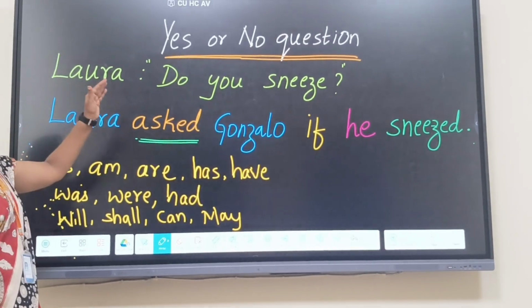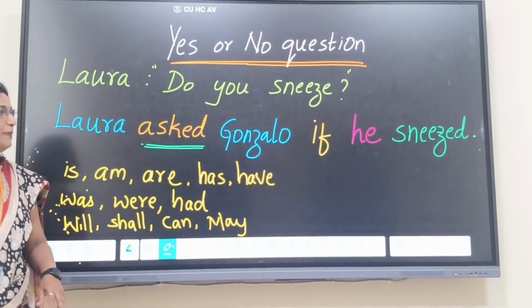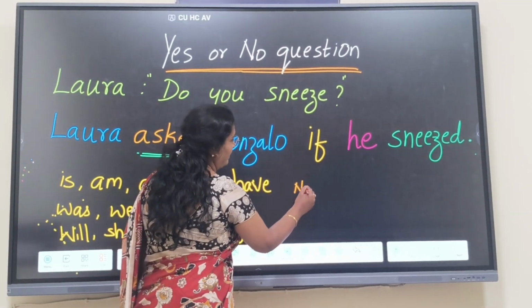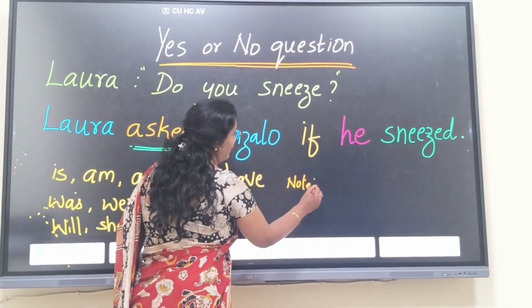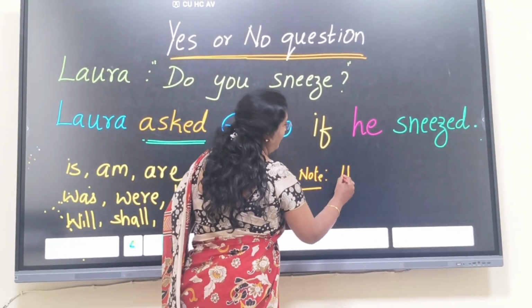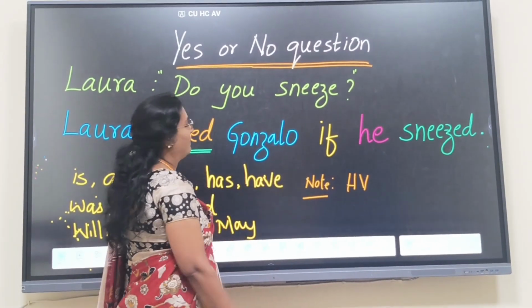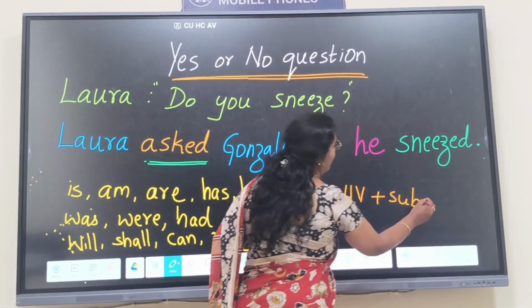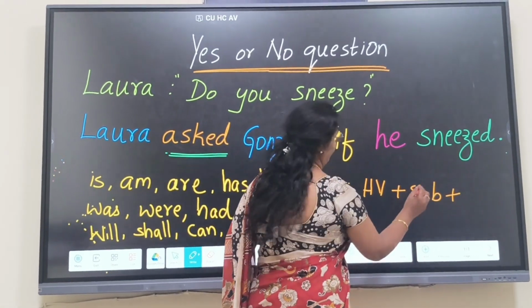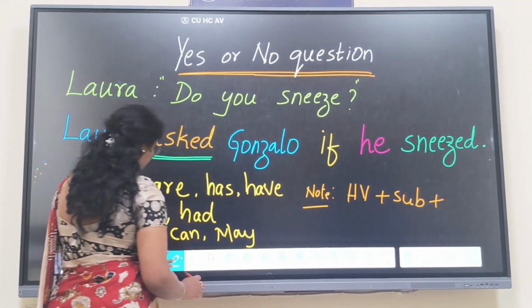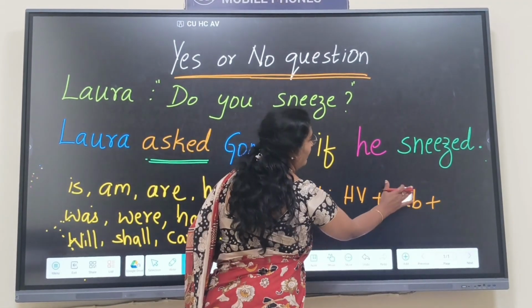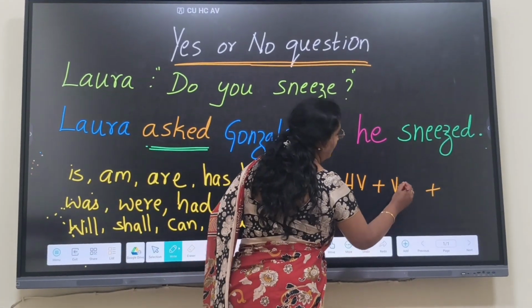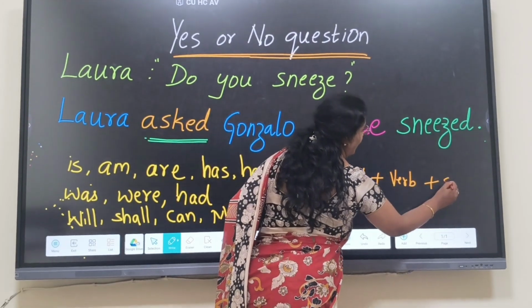Again, in any question, the word order would be helping verb (HV means helping verb) plus subject plus verb.